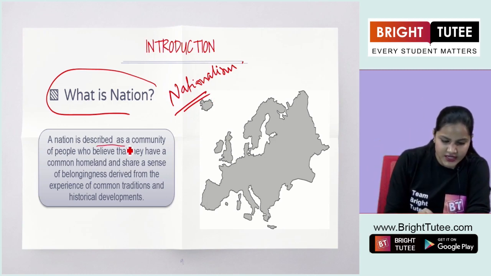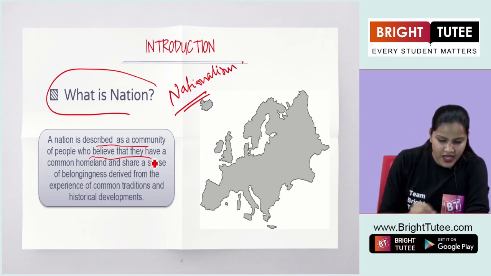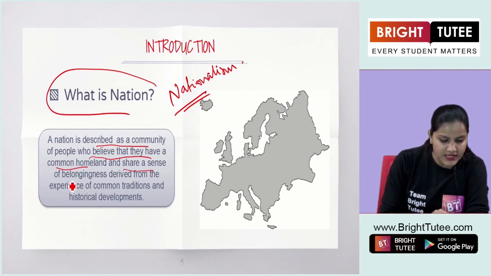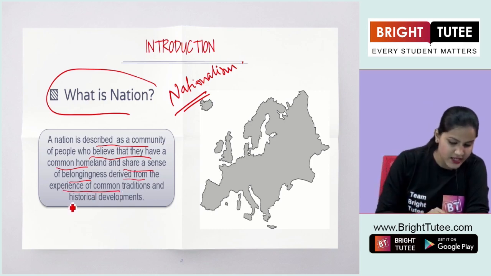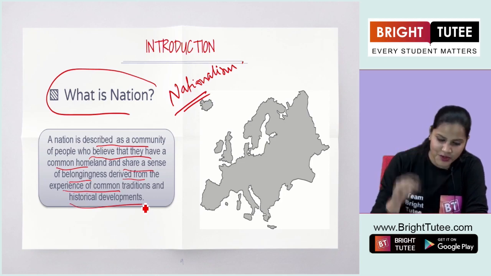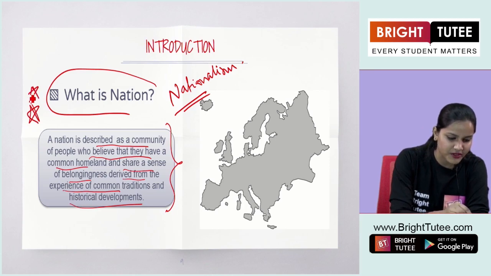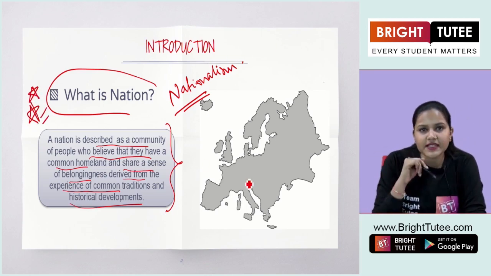A nation is described as a community of people who believe that they have a common homeland and share a sense of belongingness derived from the experience of common traditions and historical developments. Yes, you have to remember this definition and it's really important. Okay, students? Now let's have a look at this image here.